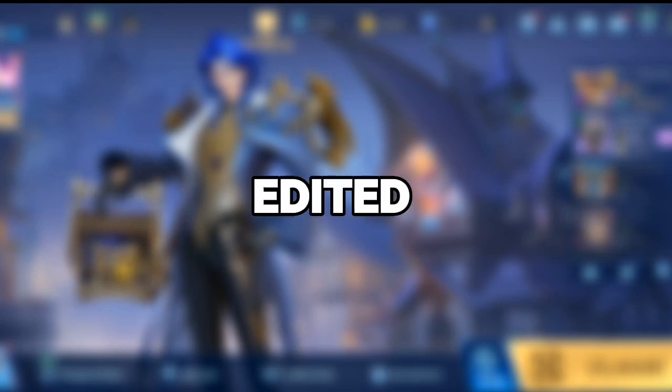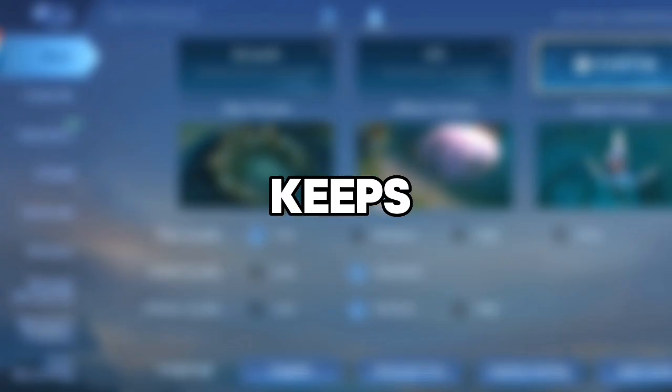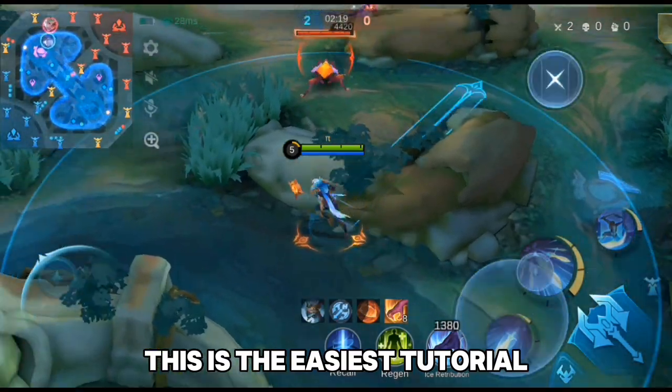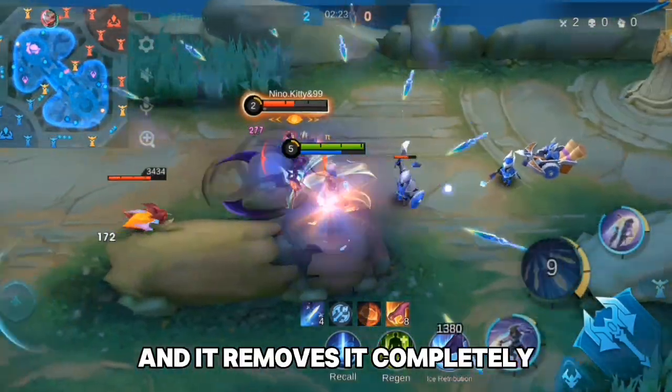Your MLBB edited background music keeps fading out? This is the easiest tutorial and it removes it completely. Most people mess this up and that's why their audio still cuts.